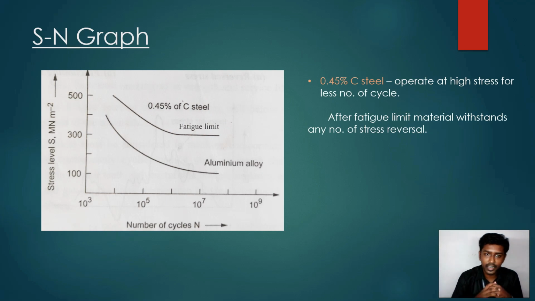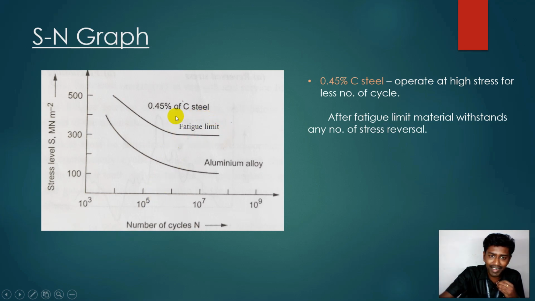This material can operate at a high stress for a small number of cycles. And look at this curve: while decreasing the stress, the number of cycles increases. You can see evidently from this curve that when decreasing the stress, the number of cycles keeps increasing, right?